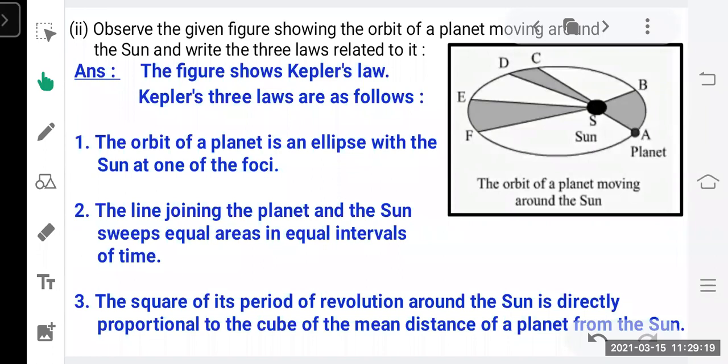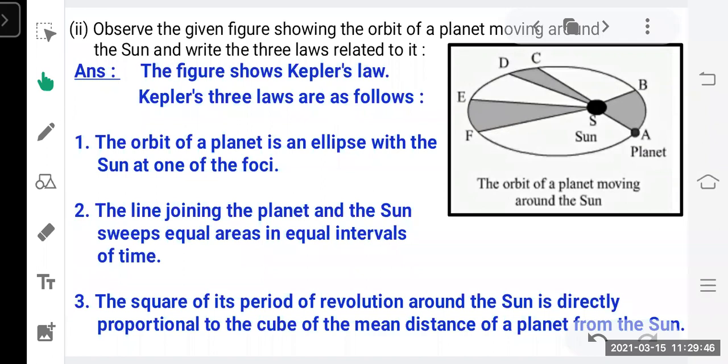The second law says the line joining the planet and the sun, here, see, this is the line joining the planet and the sun, sweeps equal areas in equal intervals of time. You can see there are different areas shown here. This is one area, this is the other area, this is the third area. So we are going to calculate these three areas for equal intervals of time. All these three areas will remain equal.